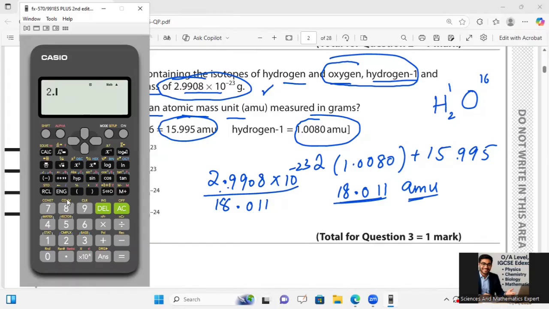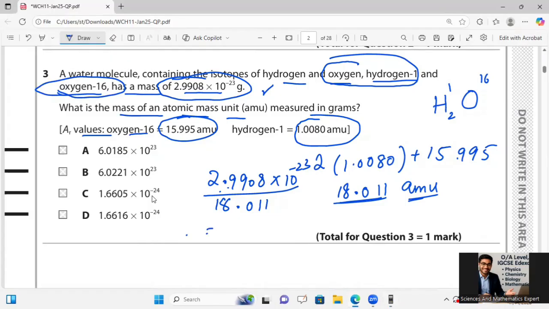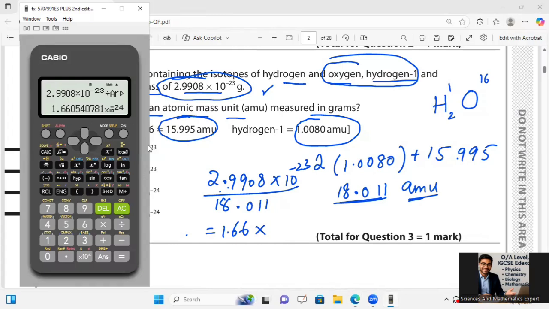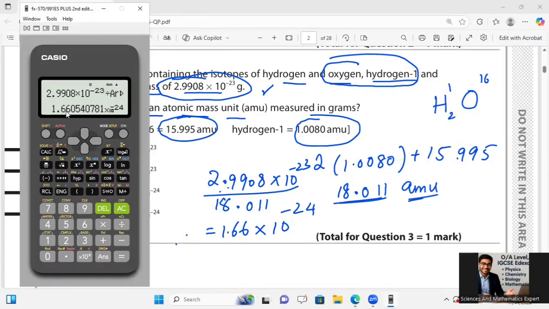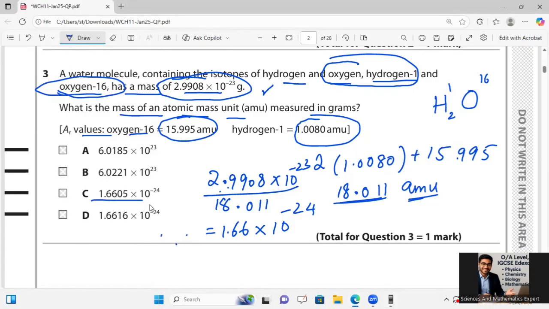Then I'm saying 2.9908 multiplied by 10 raised to the power minus 23, divided by the answer, is equal to 1.66 multiplied by 10 raised to the power minus 24, that is 1.6605. So he is going for this one. Option C is correct.